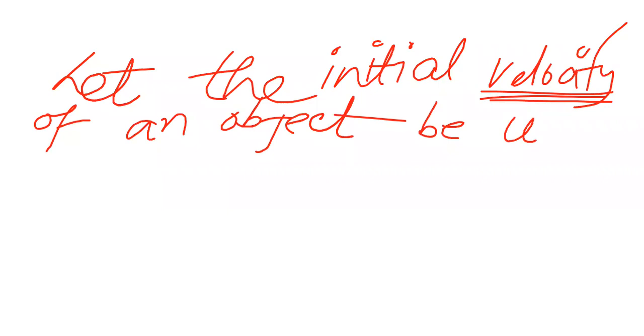Initial velocity or initial speed you can write, but as velocity includes the direction, that's why velocity. I am not putting any unit, but basically the SI unit is meter per second. Just write u.